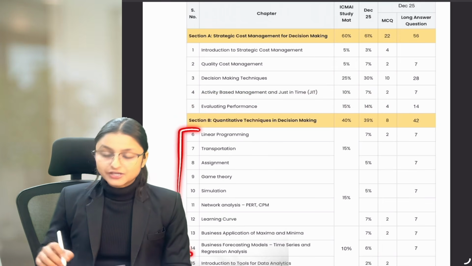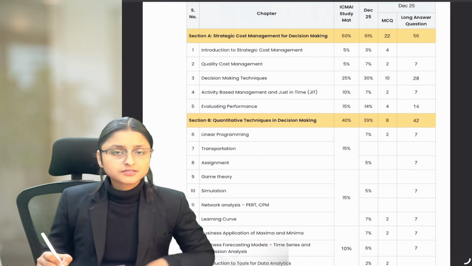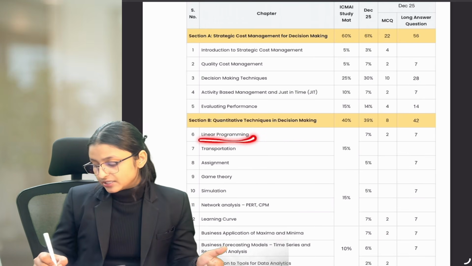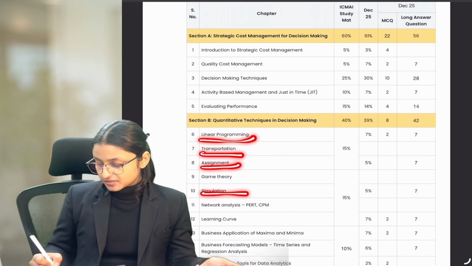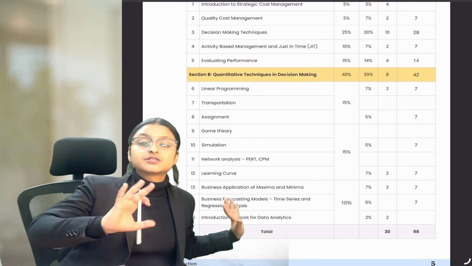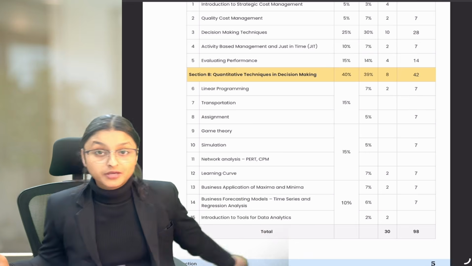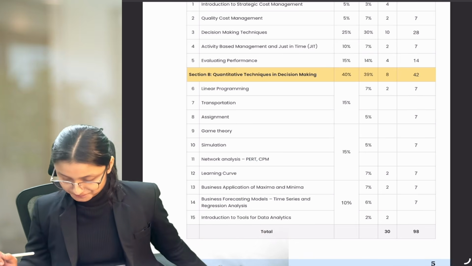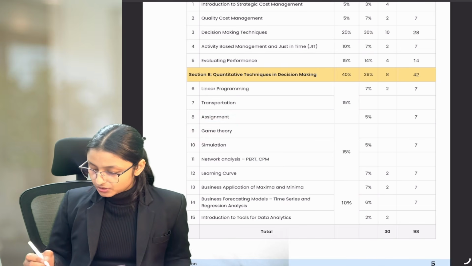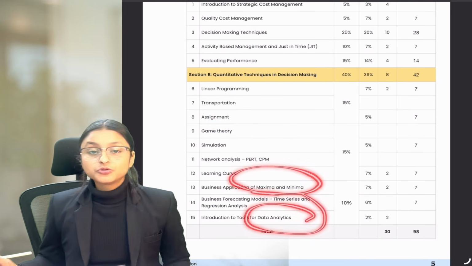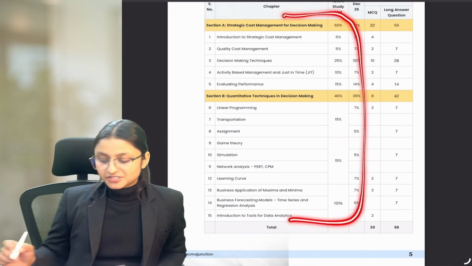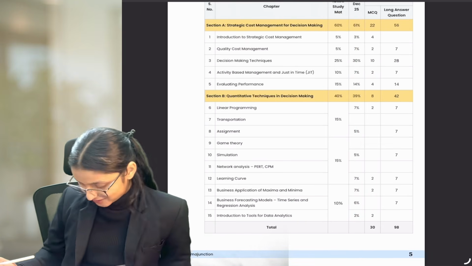Now, if I talk about section number B, then specific topics which you have studied in OMSM and CMA Inter are linear programming, transportation, assignment, simulation, time series and regression analysis. So a lot of connection is there of this subject with your OMSM subject of CMA Inter. Right. With that, we are going to study some new chapters also like game theory, maxima, minima, how to use data analytics for your decision making. So these are all the chapters which we are going to cover in this particular subject.